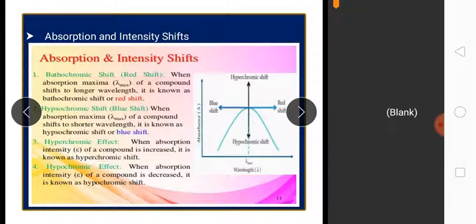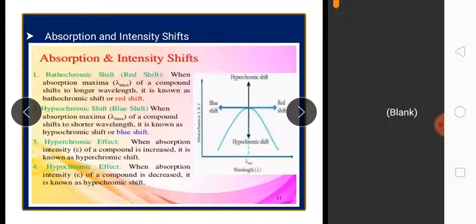And the next is the hyperchromic shift. You can see in the figure. When the absorption intensity, meaning the epsilon value of a compound, is increased, it is known as a hyperchromic shift. That is, Emax increases.